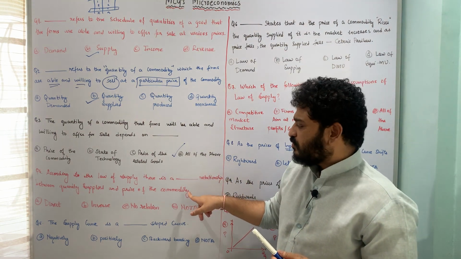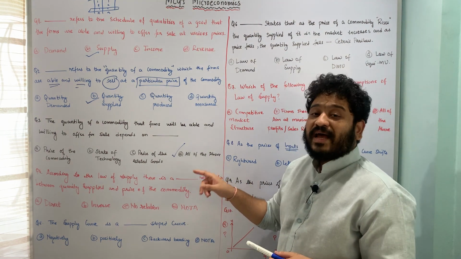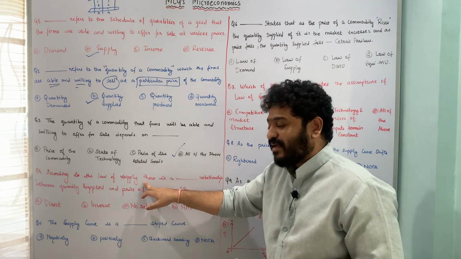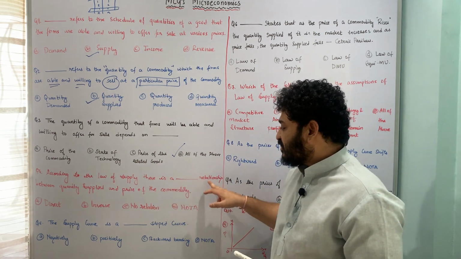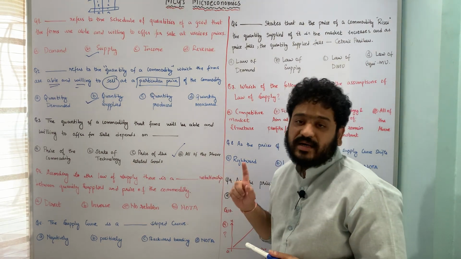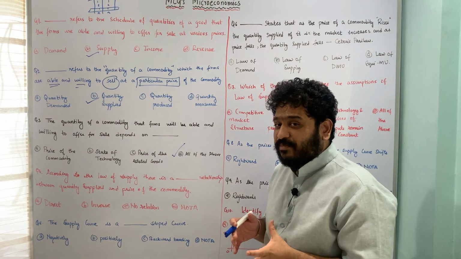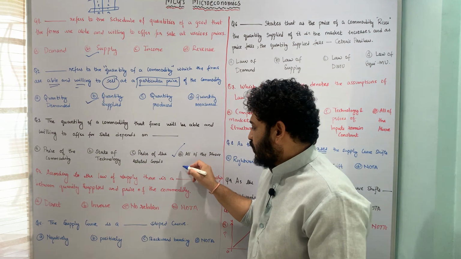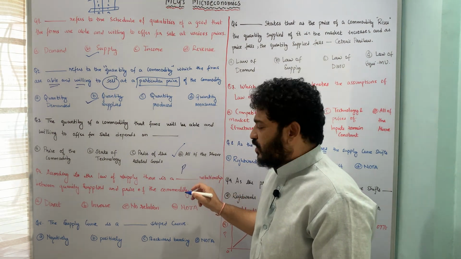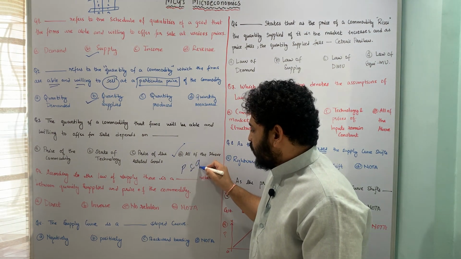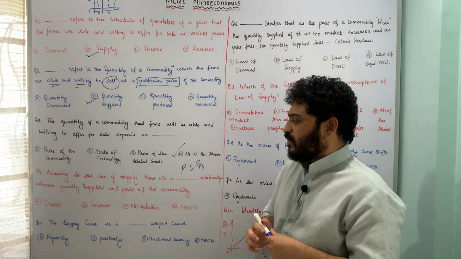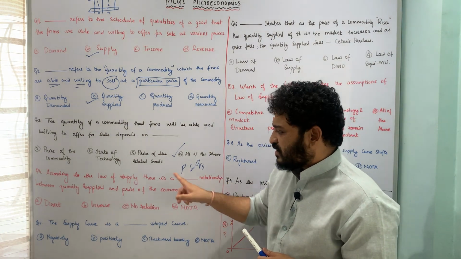Let us now move to the next question, which is talking about, according to the law of supply, there is a dash relationship between quantity supplied and the price of the commodity. What kind of relationship exists between the price of that particular commodity and the quantity supplied of that particular commodity? Let us see.